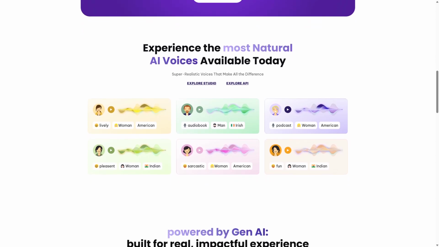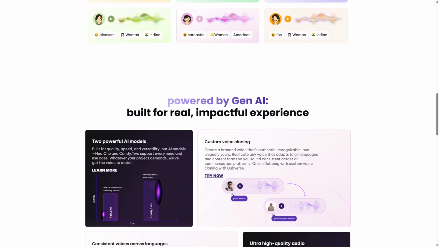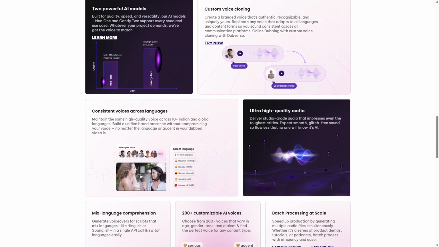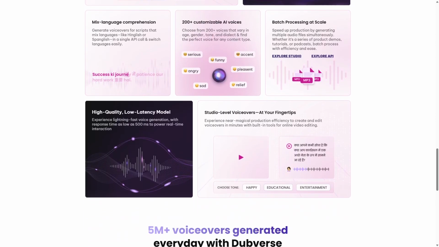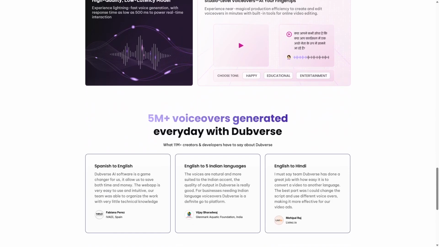What stands out is the quality of the generated voices. They sound surprisingly natural. However, I did notice a lack of customization options. For instance, if you want to tweak the tone or emotion of the voice, you might find yourself limited. The intended audience seems to be marketers, educators, and anyone looking to make their content more versatile.